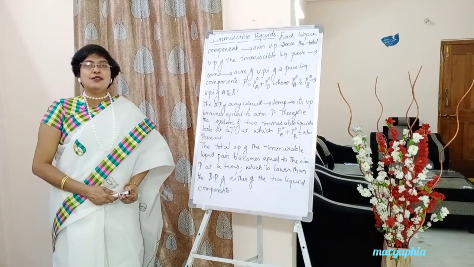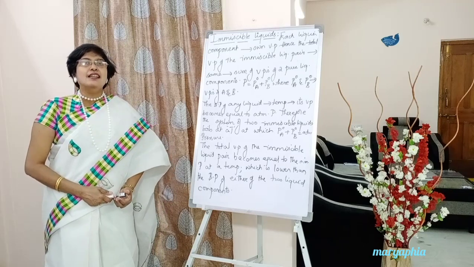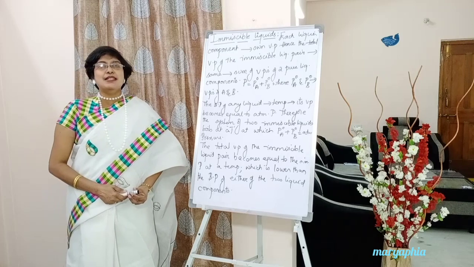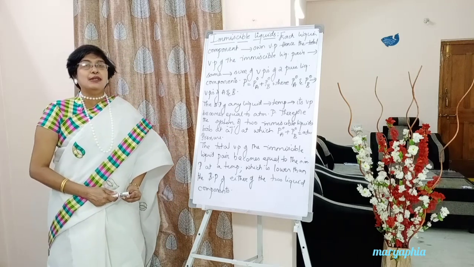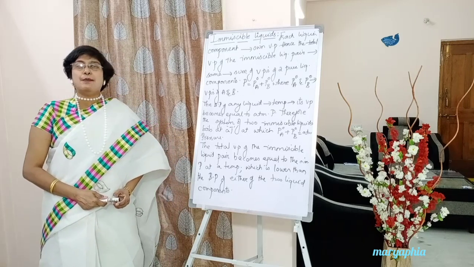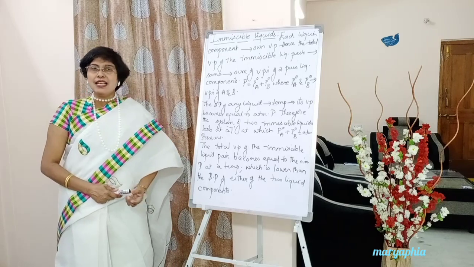In this class we are going to learn a new topic, that is immiscible liquids. Last class we completed partially miscible liquids. Now we are going to learn about immiscible liquids, that means liquids which do not mix with one another. They are completely immiscible liquids.